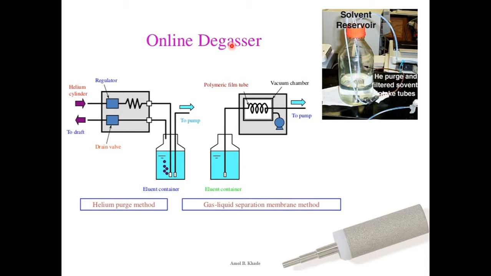Okay, so it is very important to remove the dissolved gases in a solvent system. The simplest and best example of considering the dissolved gases: all of you have a refrigerator in your home, and we keep water in the ice tray. After a certain time, when you try to remove the ice cubes from the ice tray, usually the ice cubes are not clear. How do you see the ice cubes? They are not transparent, rather they are very whitish, right?